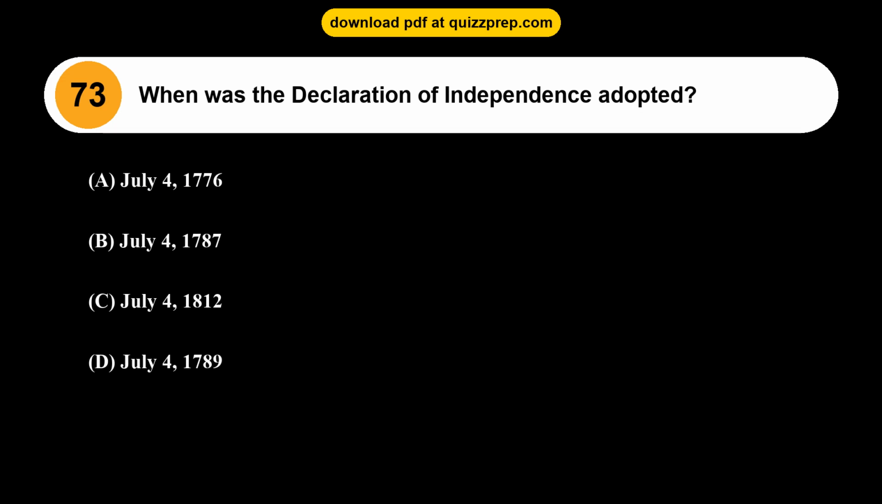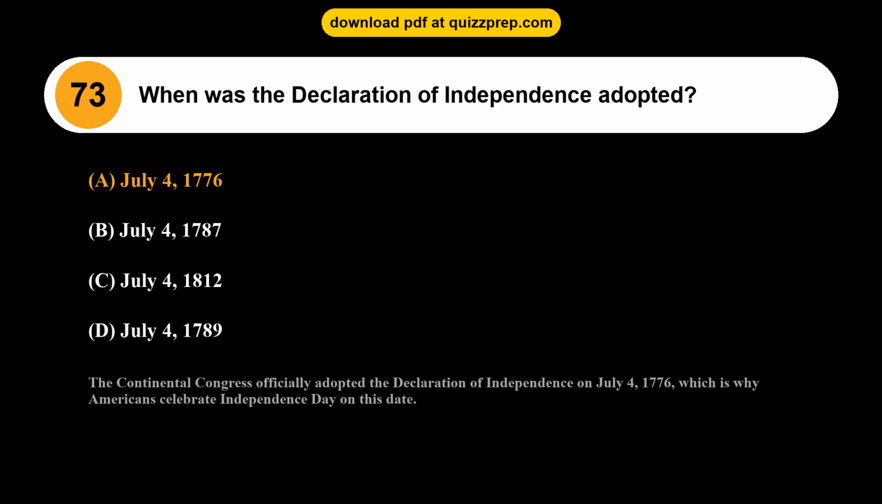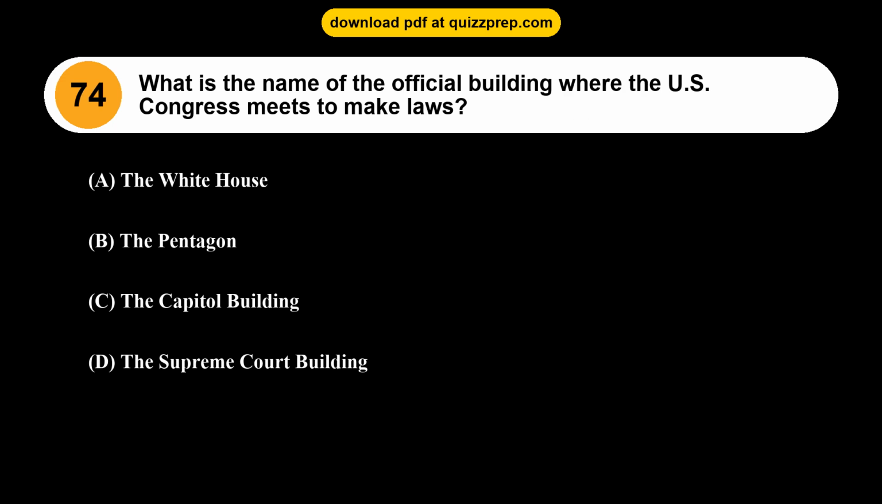Question 73. When was the Declaration of Independence adopted? Option A, July 4, 1776. Option B, July 4, 1787. Option C, July 4, 1812. Option D, July 4, 1789. The correct answer is option A, July 4, 1776. The Continental Congress officially adopted the Declaration of Independence on July 4, 1776, which is why Americans celebrate Independence Day on this date.